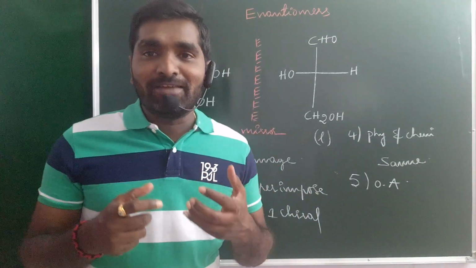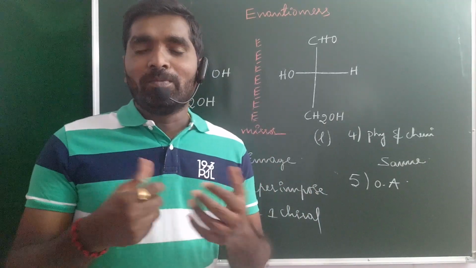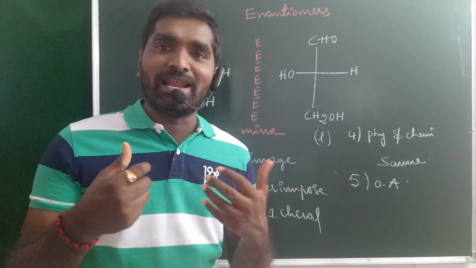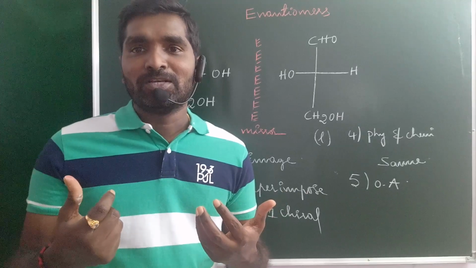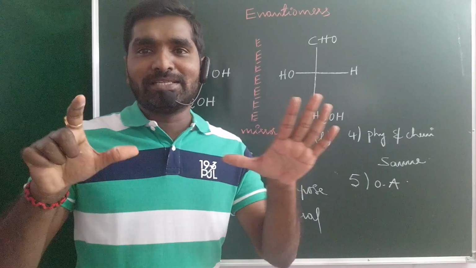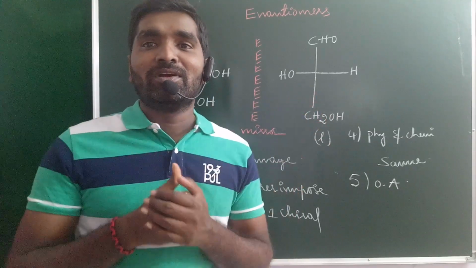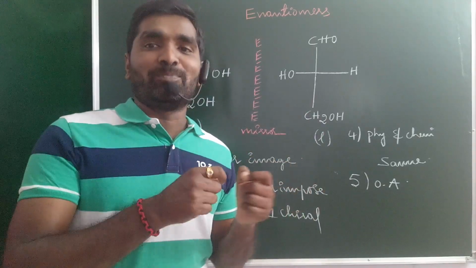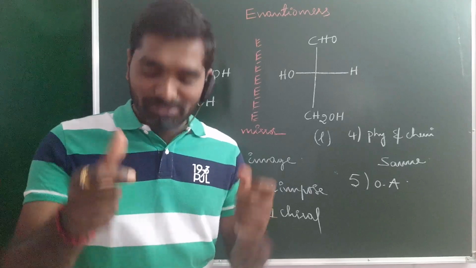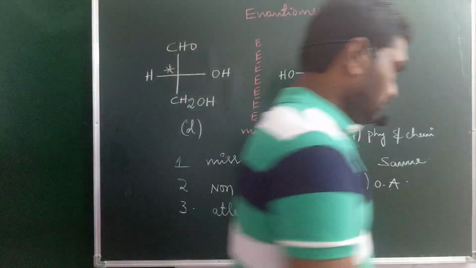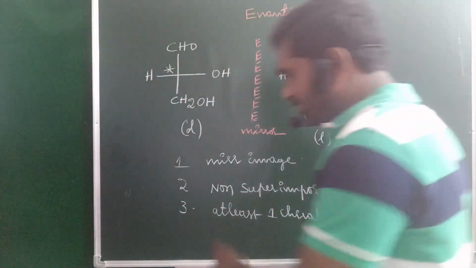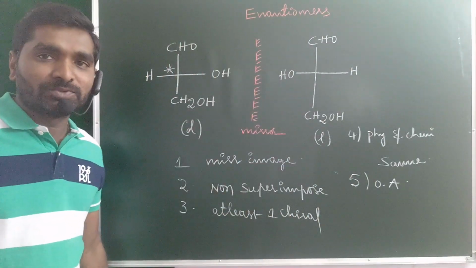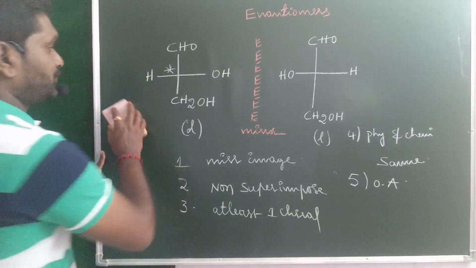So from our competitive exams point of view, maybe 1 or 2 compounds may be given, and you must tell whether these compounds are enantiomers or not. The mirror image approach is not used in competitive exam questions. Okay, we'll discuss enantiomers with examples. Please note all these points. We'll just write some examples. Okay, next one.